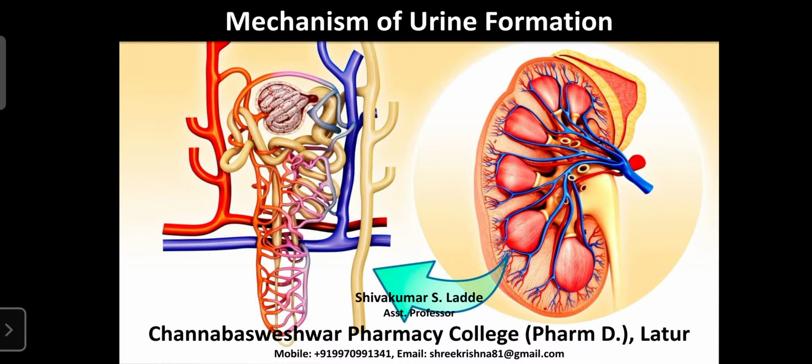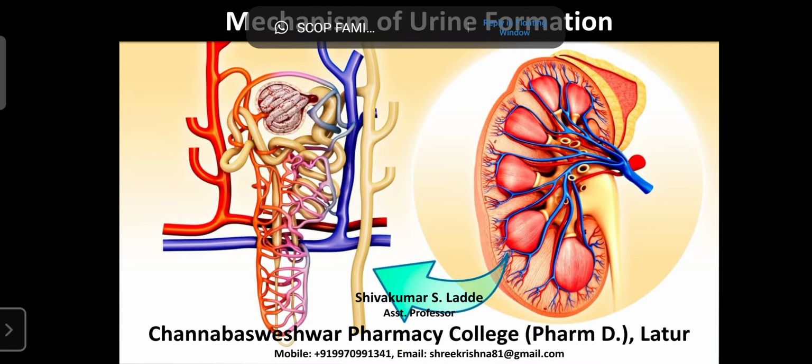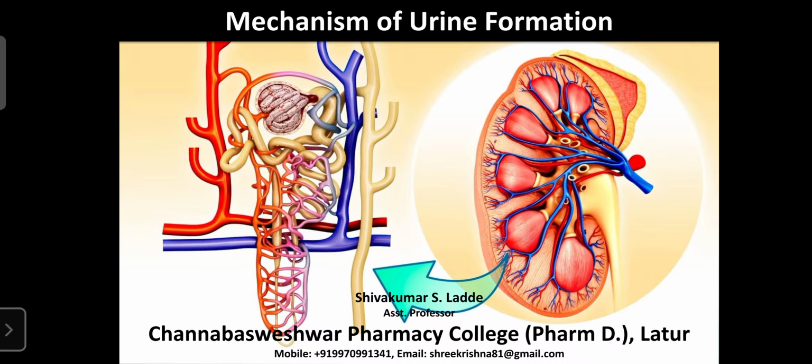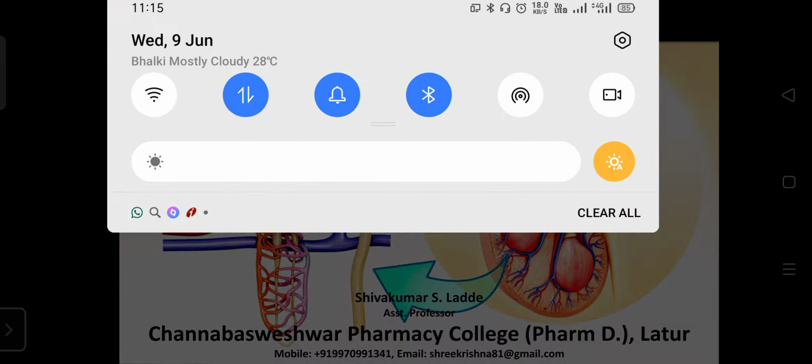So the capacity of our kidney to filter the body fluids and form urine is 170 to 180 liters per day. But that much urine cannot be excreted. Only 1.5 liters of it is excreted through urine.